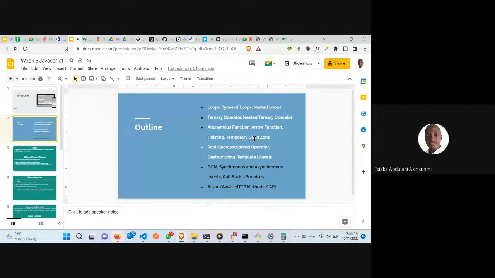You have been taught how to write a named function. Let me just make mention of it. Then tomorrow we'll talk about hosting and temporal dead zone. So I want us to finish this. This aspect is very, very important. This DOM manipulation is very important, and your async and await when you are doing data fetching also. It's also an important topic. So I would like us to talk about it.